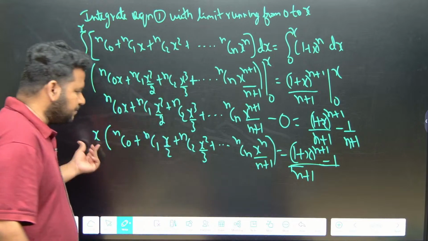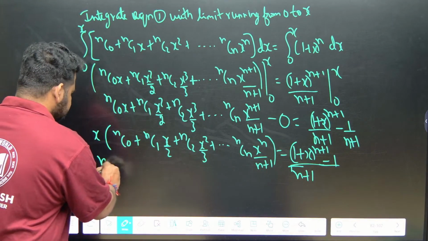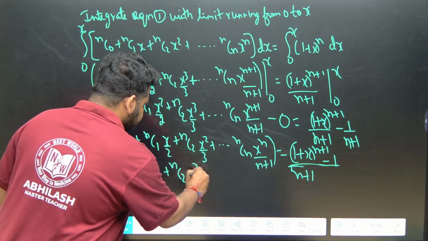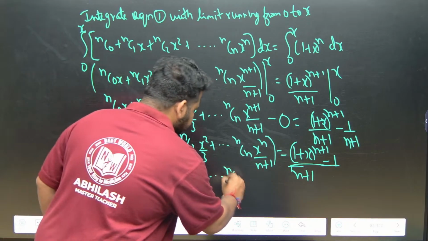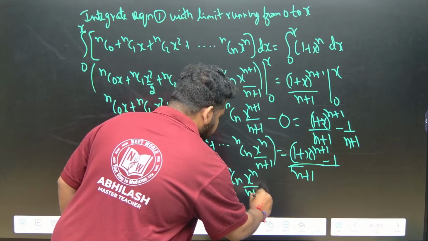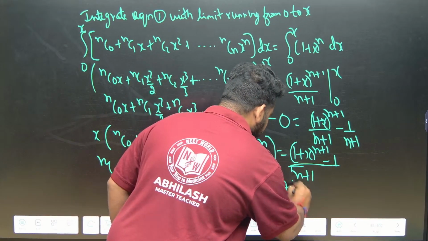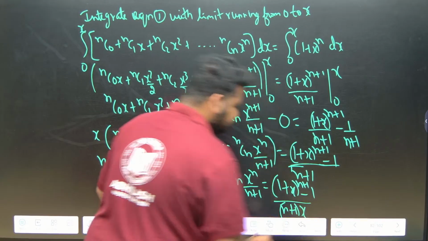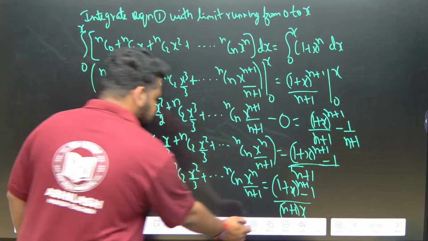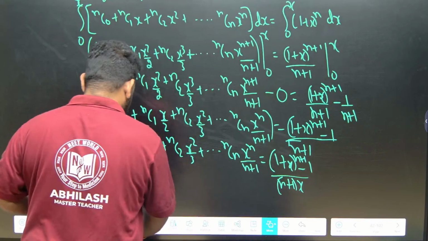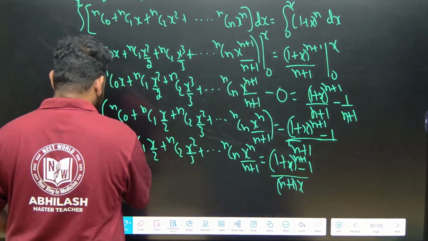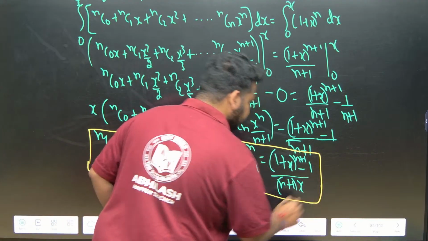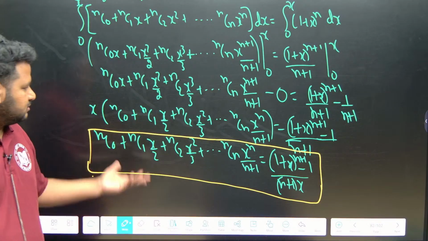Now whatever x I took common, I will bring it down. So this will become NC naught plus NC1 x by 2, NC2 x square by 3, up to NCn x power n by n plus 1, equal to 1 plus x to the power of n plus 1 minus 1, by n plus 1 into x. That is it, simple, proved. Directly we took both LHS and RHS and proved it. This is easy and not time consuming, very simple. This is what we had to prove, and we proved it.